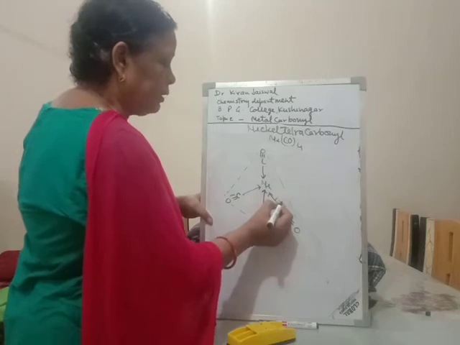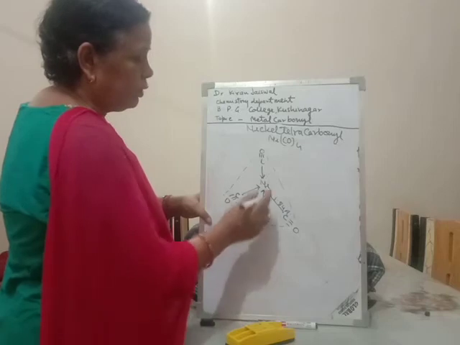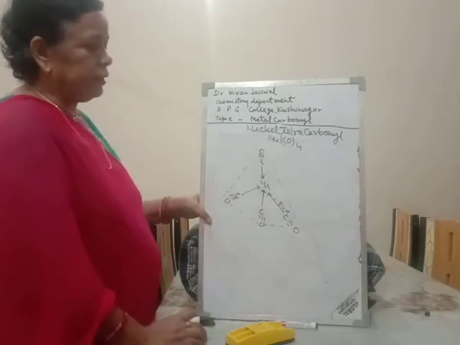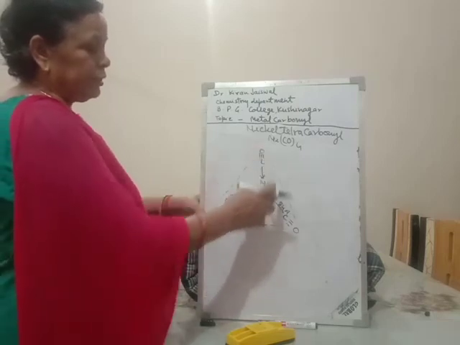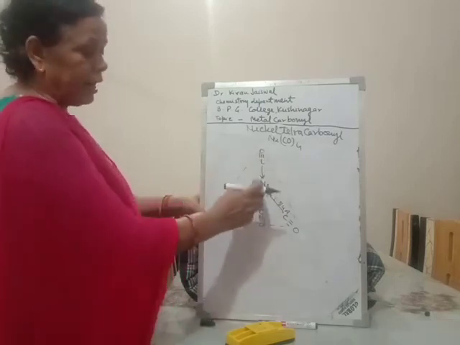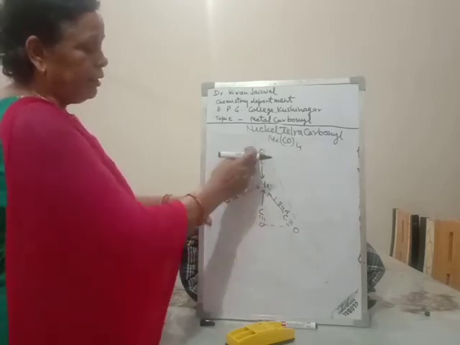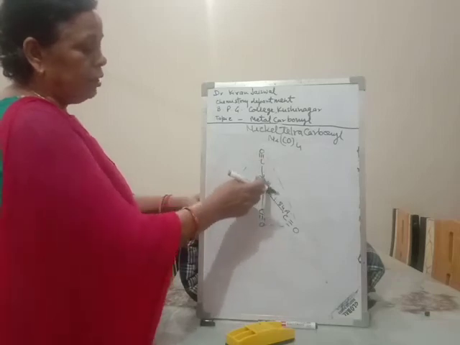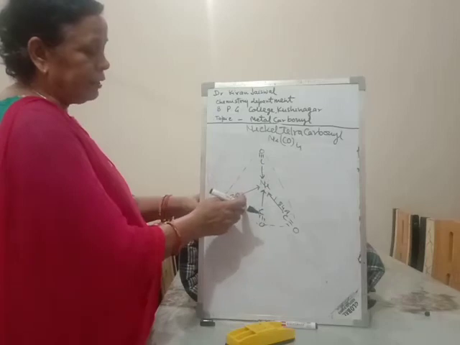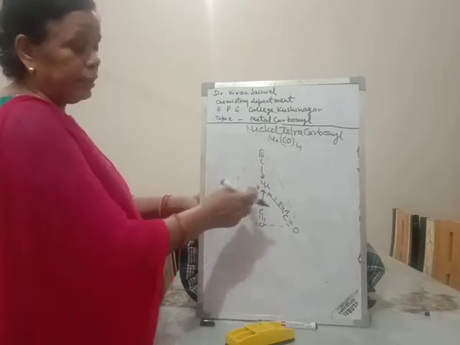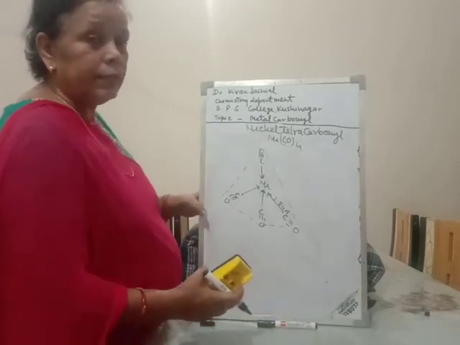The bond length from nickel to CO is 1.84 angstrom. This is the structure of nickel tetracarbonyl. It is an sp3 tetrahedral structure, sp3 hybridization, and diamagnetic. There are 4 CO ligands which donate 8 electrons to the nickel atom. Each ligand donates 1 pair of electrons. The 4 CO groups donate 8 electrons to the vacant orbitals of the nickel atom. This is the structure of nickel tetracarbonyl.